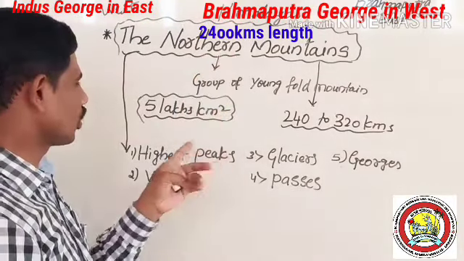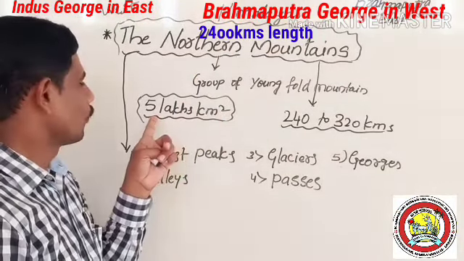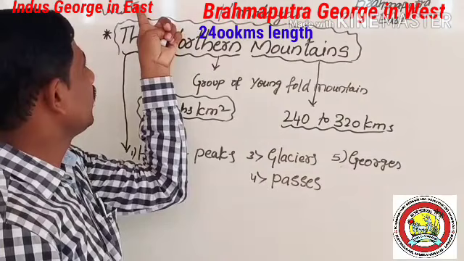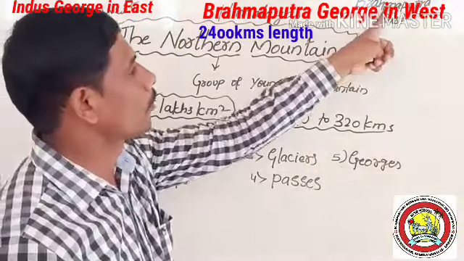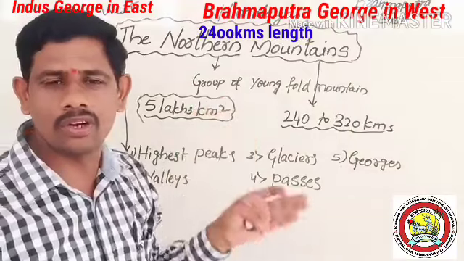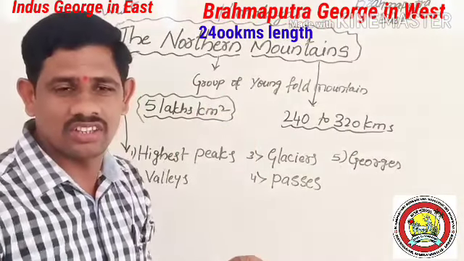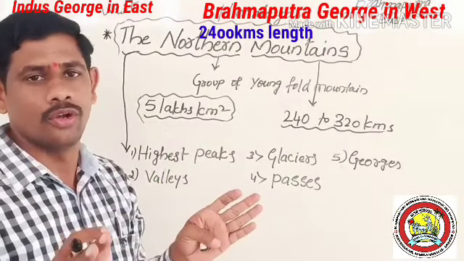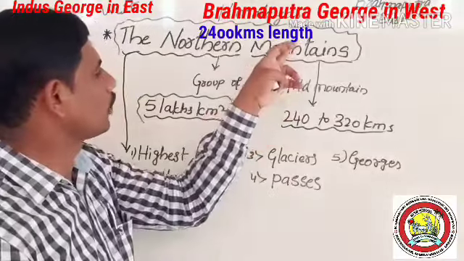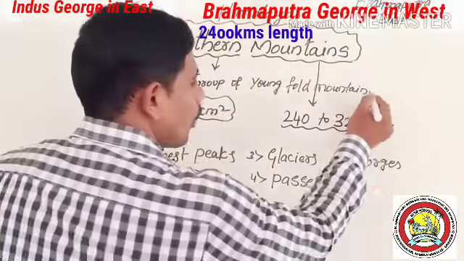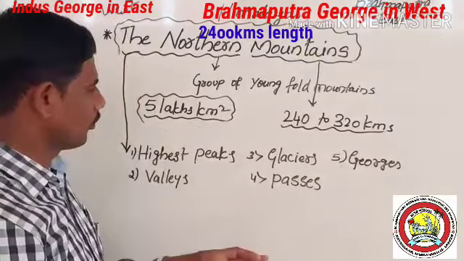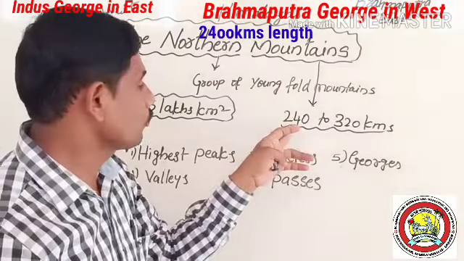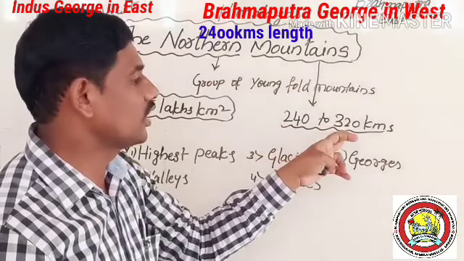One is the area of the northern mountains, 5 lakh square kilometers. Northern mountains extend from Indus Gorge in the west to Brahmaputra Gorge in the east, that is, from Pamir Knot in the west to Namche Barwa in the east. Northern mountains comprise the Himalayas, a group of young fold mountains. And also remember, students, the width varies from 240 kilometers to 320 kilometers.